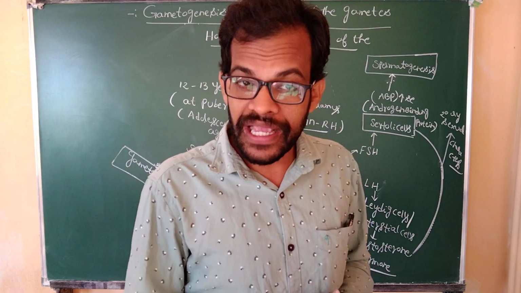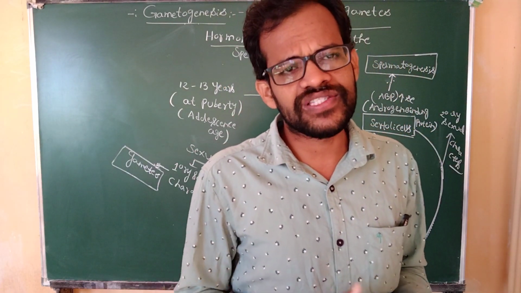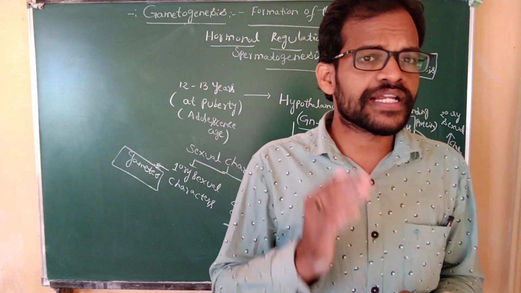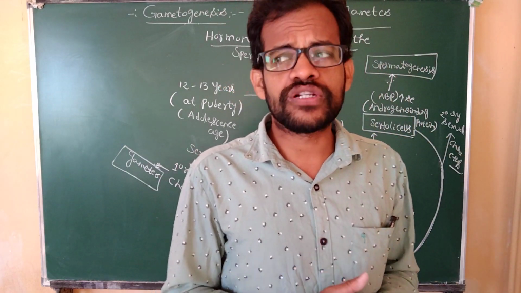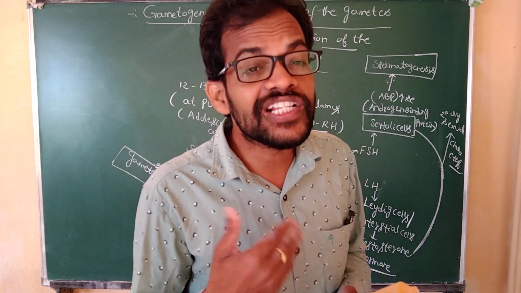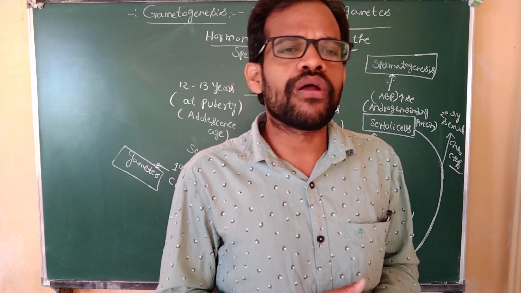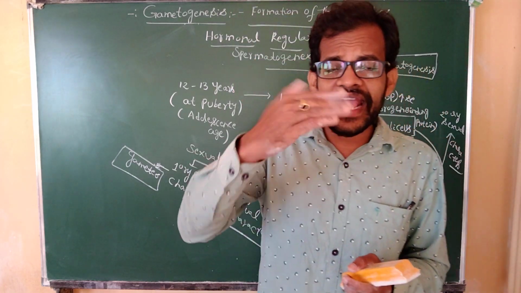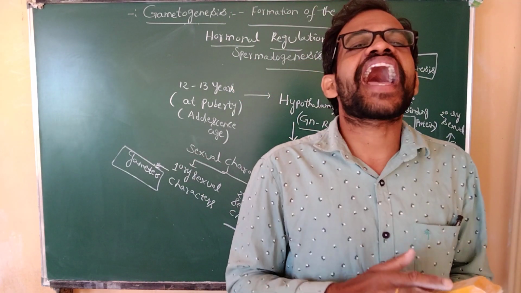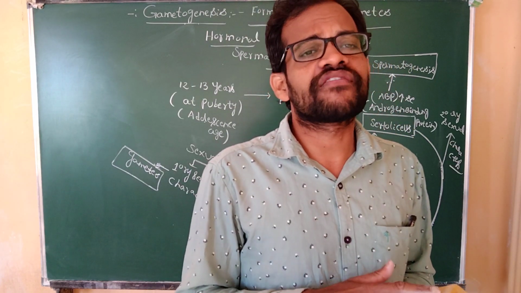In the case of the female, what are the secondary sexual characters? There are the menstrual cycles, each and every month, the cyclic changes of the endometrium, the breast development, and also the hair growing on the genital organs, on the outer surface of the vagina.